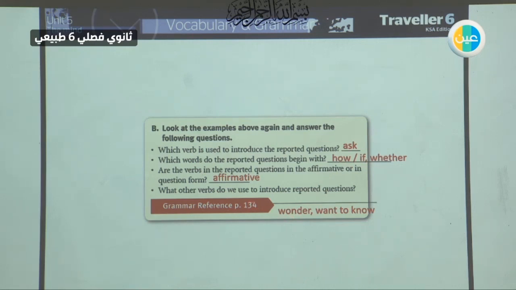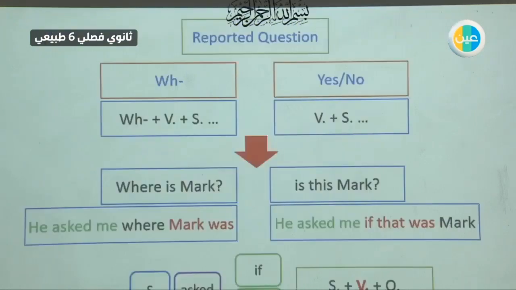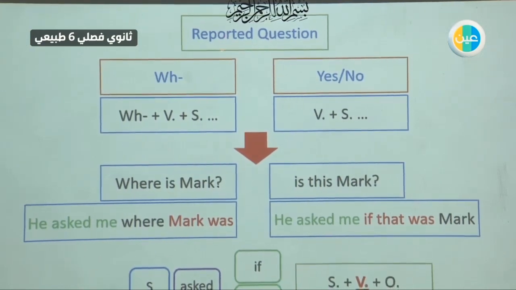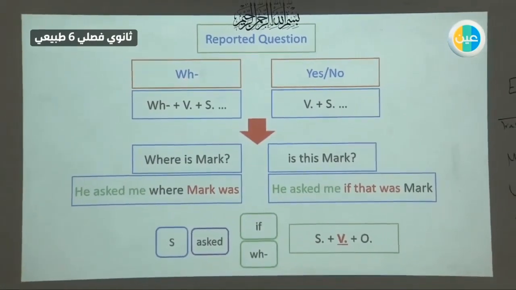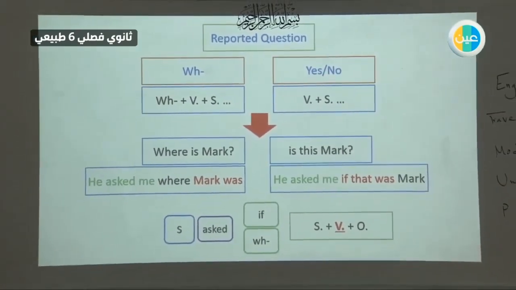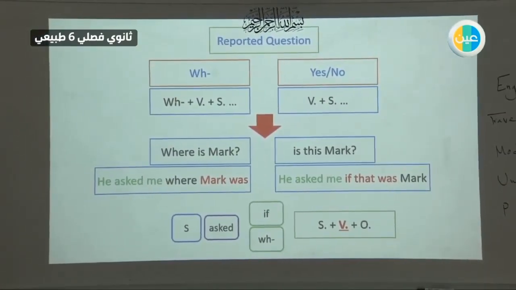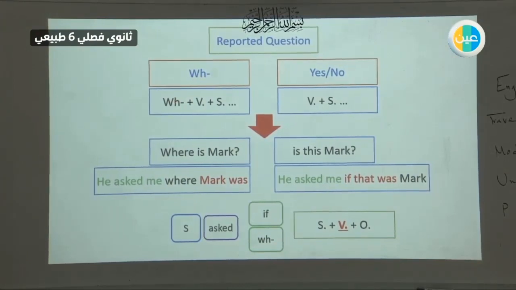You can refer for more information to page 134, which is going to enrich you much more. But let's go here. I want you to take a picture of this one, which is summarizing how to report a question. Questions are of two kinds, whether a WH question or a yes-no question. A WH question starts with a WH question word, then we will have a verb, then we will have the subject.